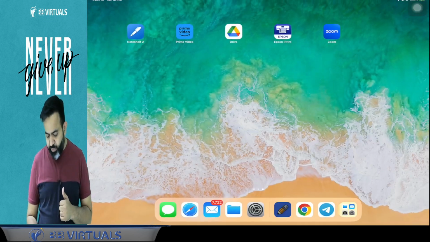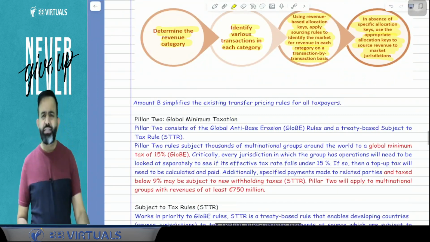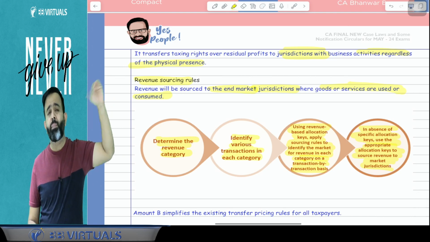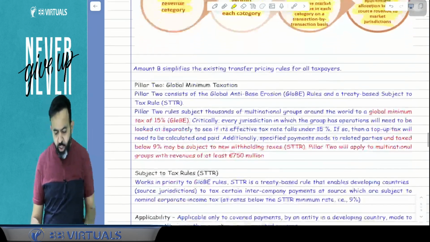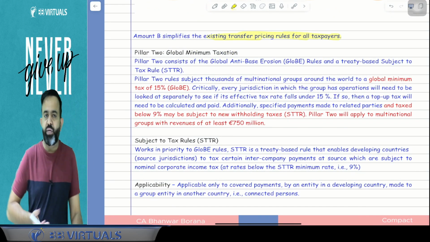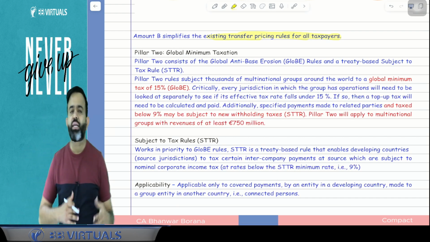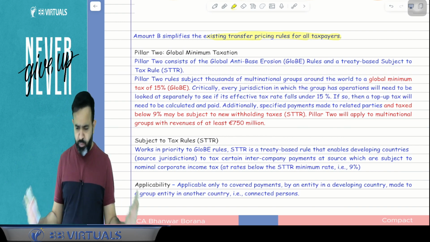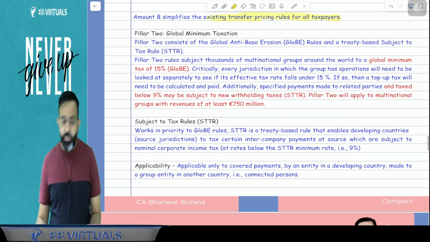Done. Now guys, we will discuss pillar number 2. We have discussed the excess profit, that is amount A in pillar 1. Now amount B simplifies the existing transfer pricing rules for all taxpayers. So in amount B, they mention the transfer pricing rules and they have simplified the transfer pricing rule. No need to remember. Now we are going to start with pillar 2.